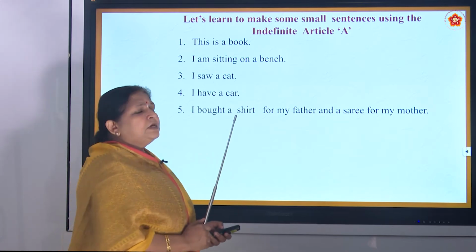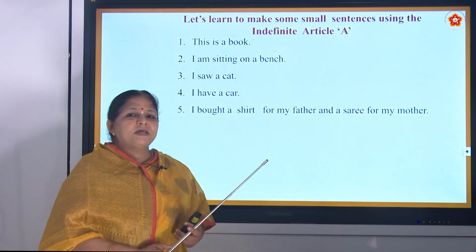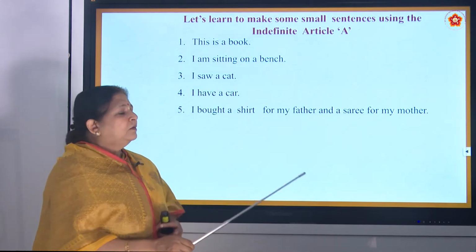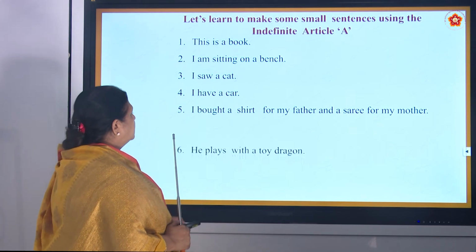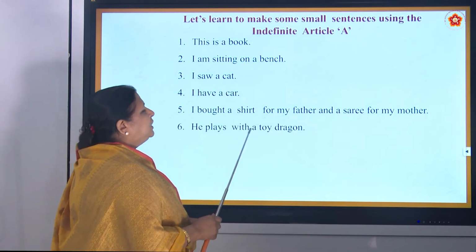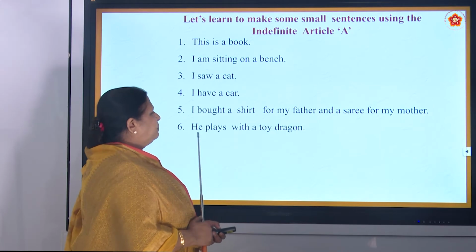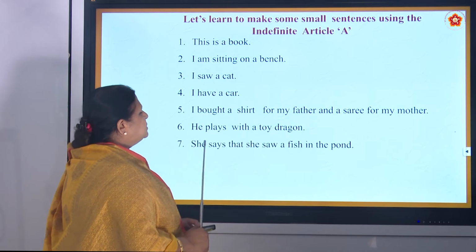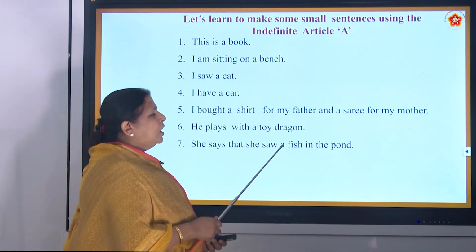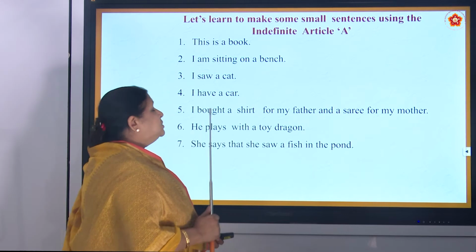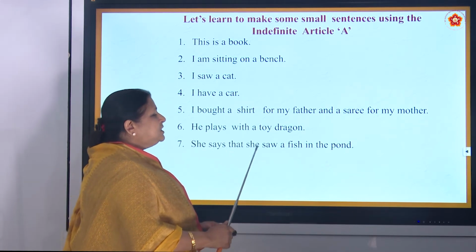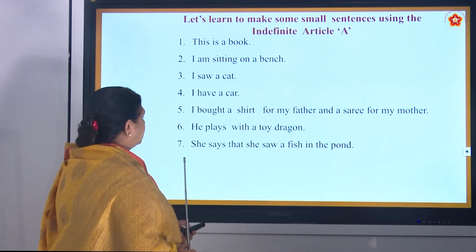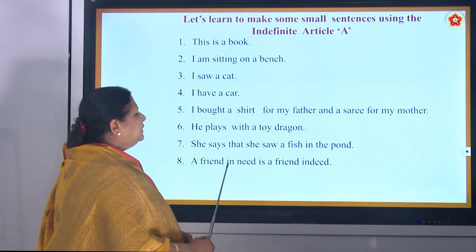So now onwards, we have learned English so many lessons, right? Now you have to make little bigger sentences. He plays with a toy dragon. Okay? She says that she saw a fish in the pond. Very good. Then we have, a friend in need